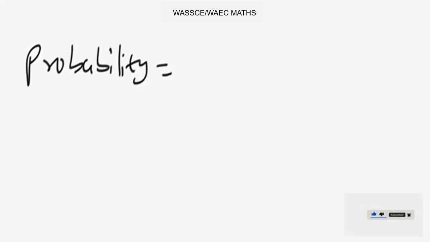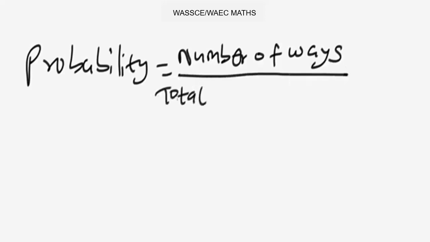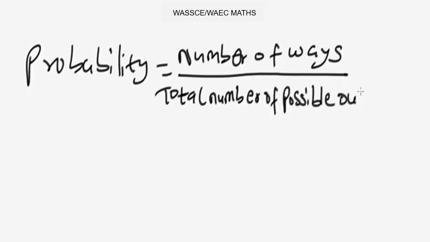Basically, we have the basic formula: probability equals number of ways of something to happen over total number of possible outcomes.